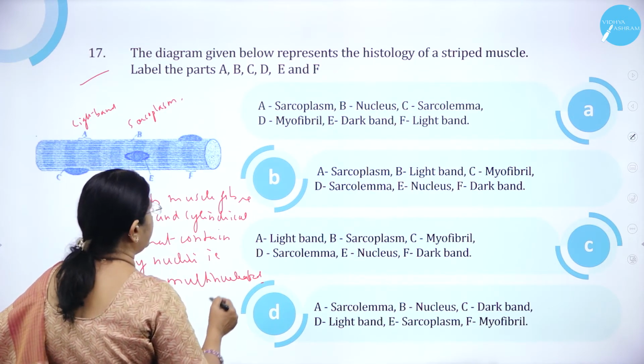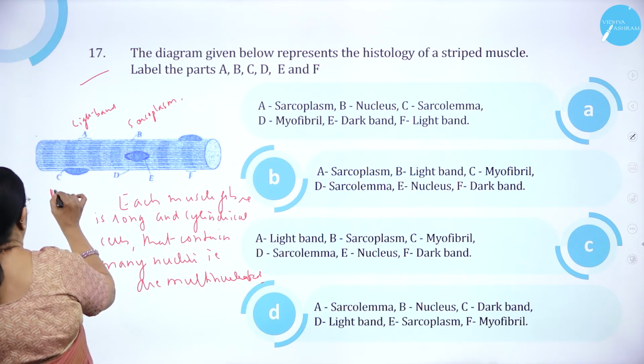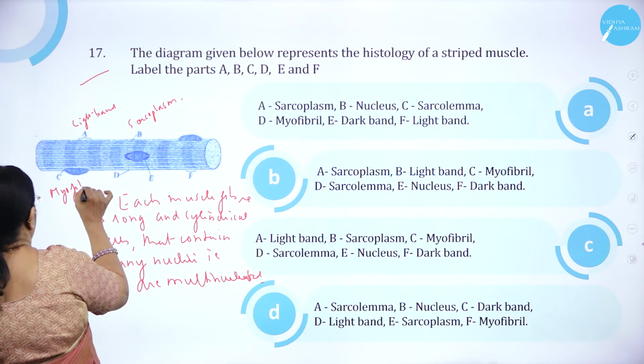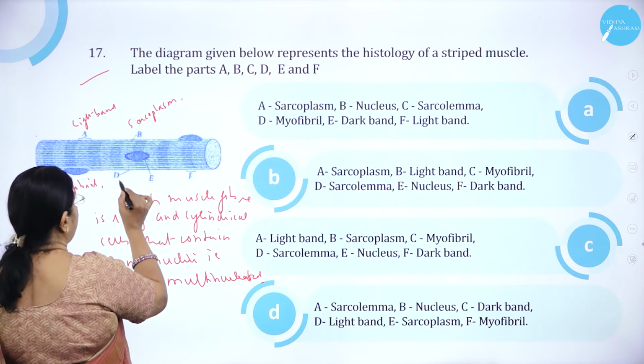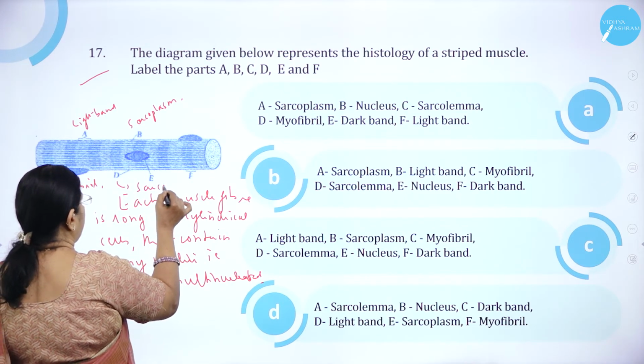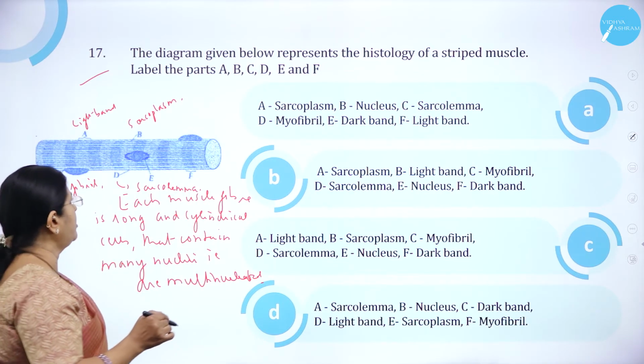Then C is what we call the myofibril. And D, you can see the outermost layer. The membrane is called the sarcolemma.